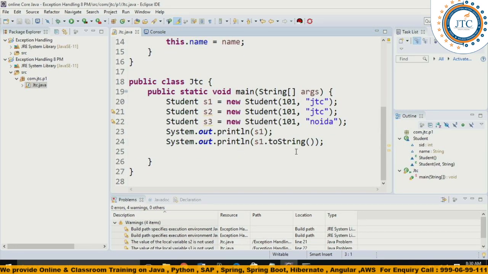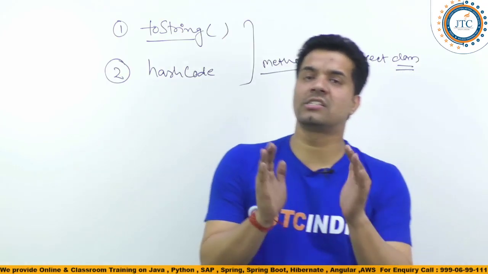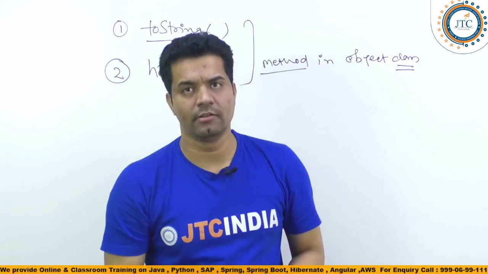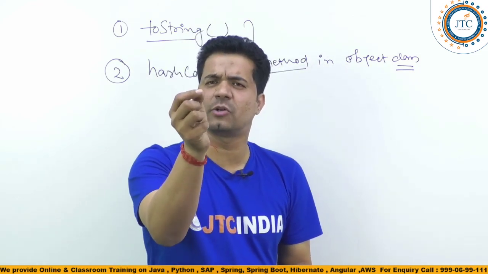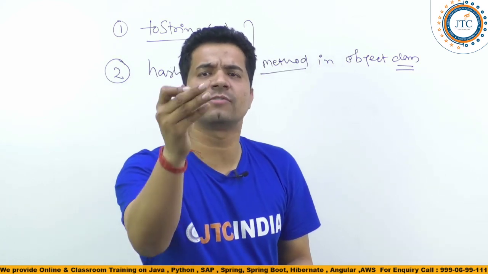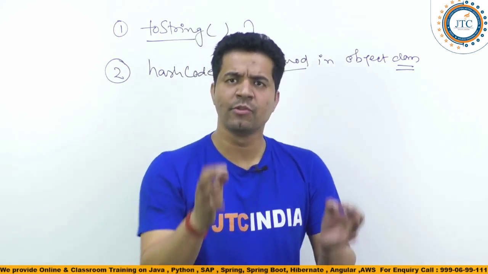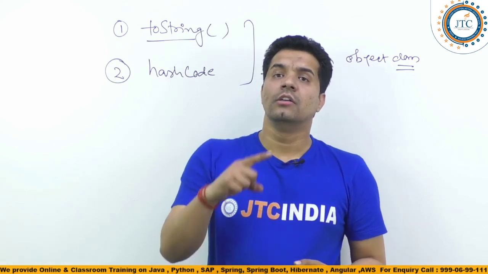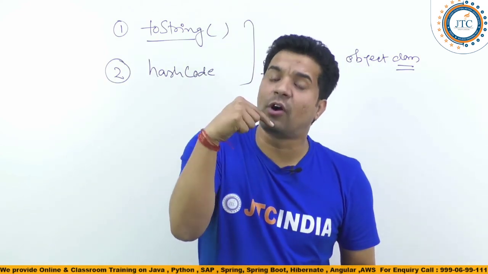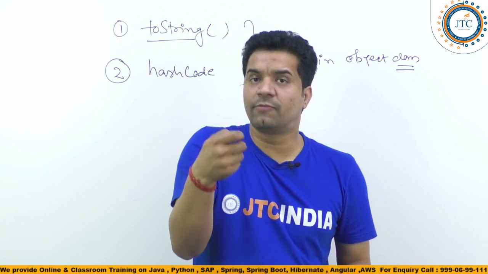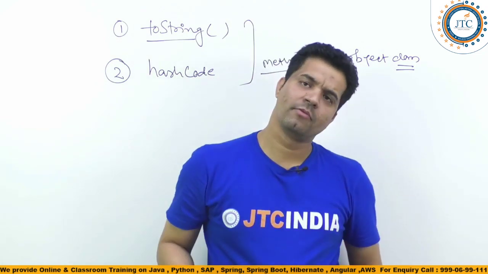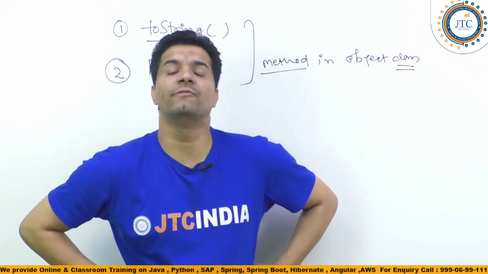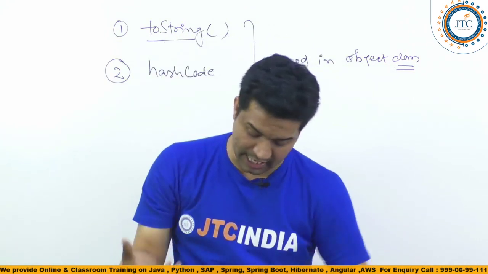If I ask you what the toString method is, a very simple, quick definition of its purpose: the toString method is used to provide some information about that corresponding object.